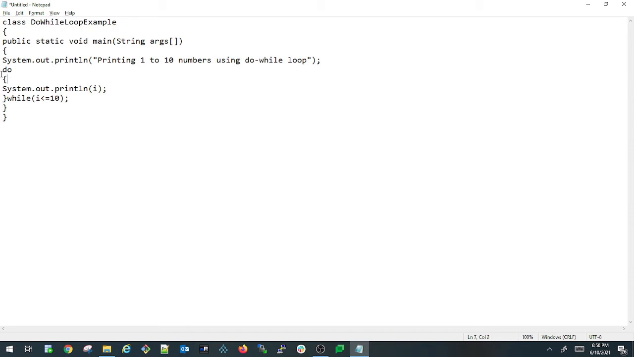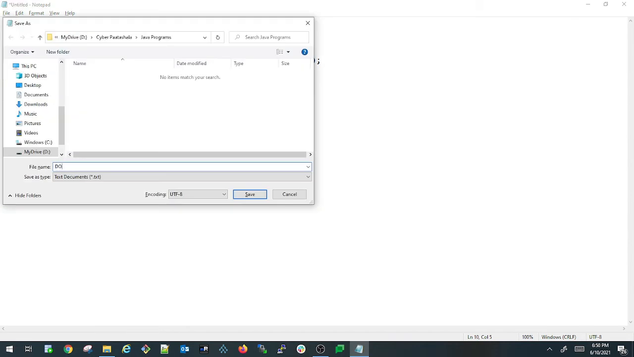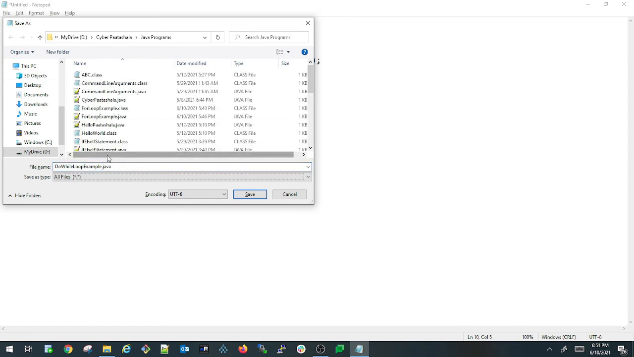So here we didn't declare the variable I. So let me just first declare that. So int I equals to 1. So I initialize it with a value 1. And after that inside the loop I'm incrementing that with a value 1 here. So for that I'm writing I plus plus, which means the I value will be incremented by 1. So let us save this program again. I'm saving it with DoWhileLoopExample.java.